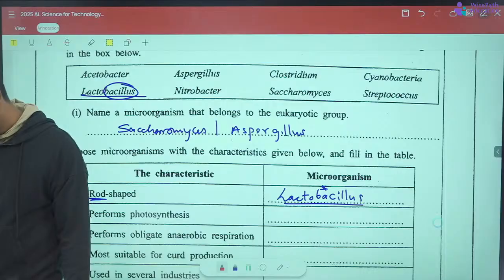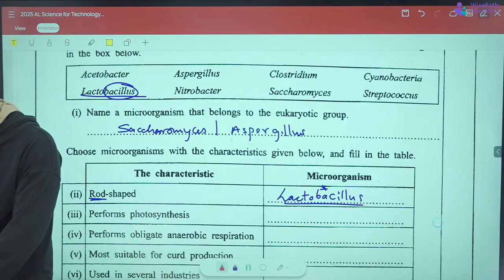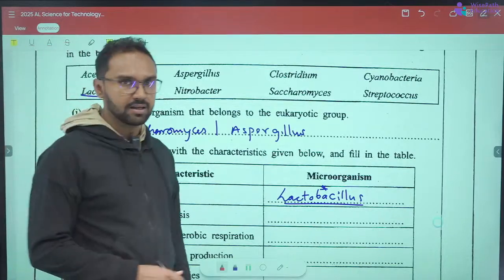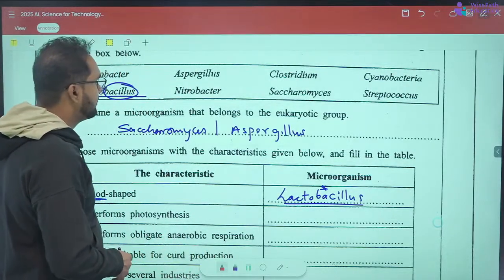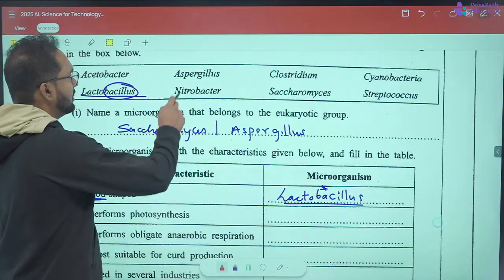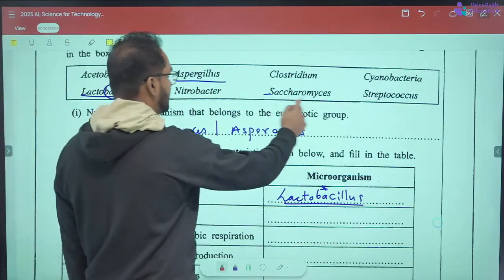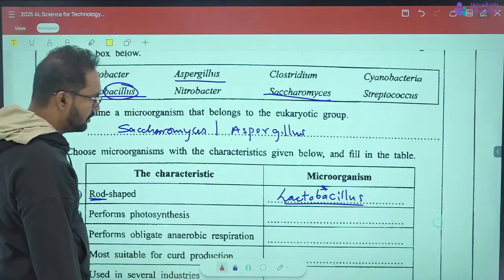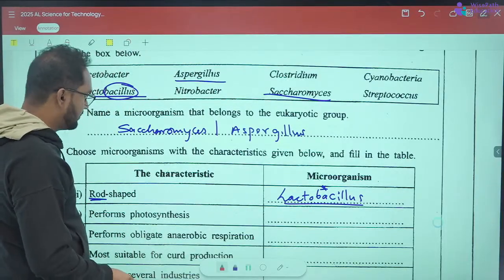As I remember, Aspergillus is a protozoan. Aspergillus is a fungus, I'm sorry. So Aspergillus is actually a fungus, and Aspergillus and Saccharomyces are both fungi, so they belong to eukaryotes in the first part.